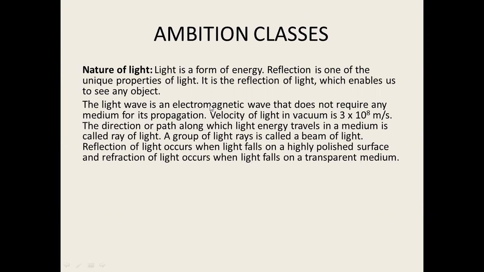Electromagnetic wave means it creates electric field and magnetic field when it propagates. Velocity of light in a vacuum is 3 × 10^8 meter per second. The direction or path along which light energy travels in a medium is called a ray of light. So we can say the path of light is known as a ray of light. A group of light rays is called a beam of light.